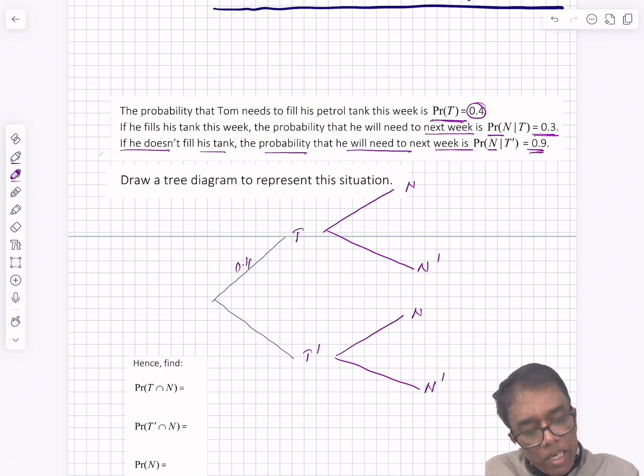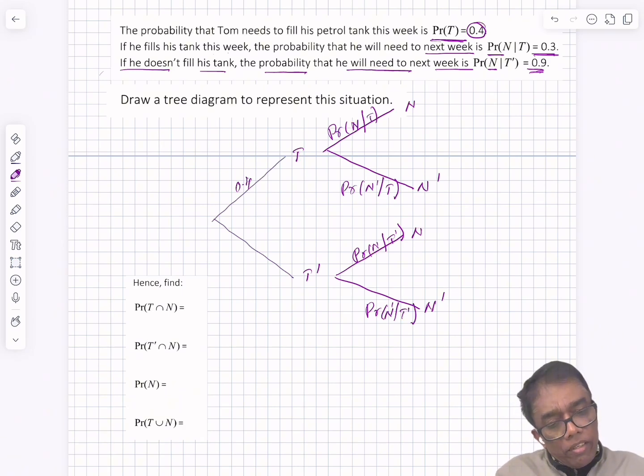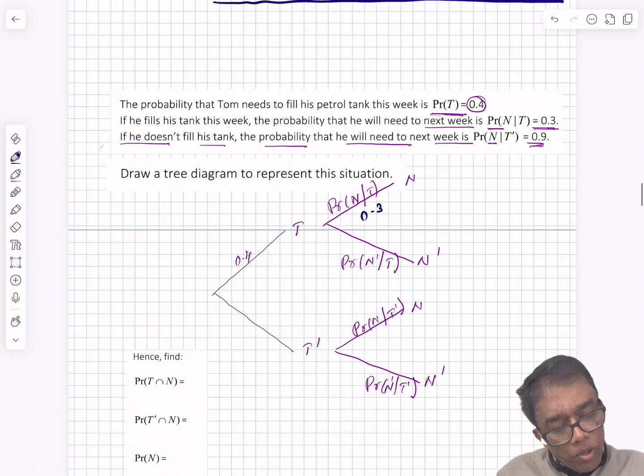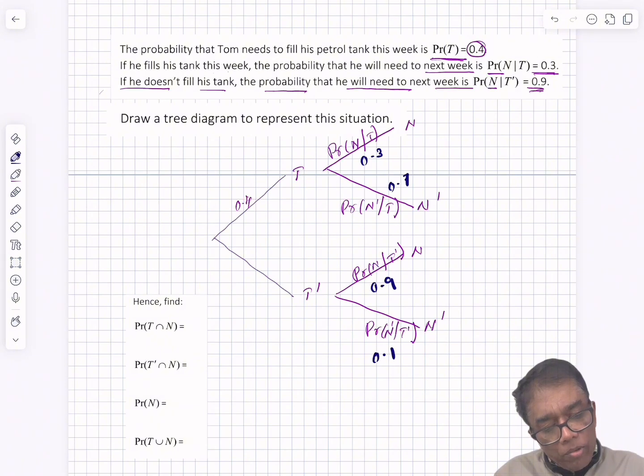These are the probability of n given t, the probability of n dash given t, the probability of n given t dash, and the probability of n dash given t dash. The given probability of n given t is 0.3, then we know that this is 0.7. n given t dash is 0.9, therefore this is 0.1. However, t dash is 0.6.